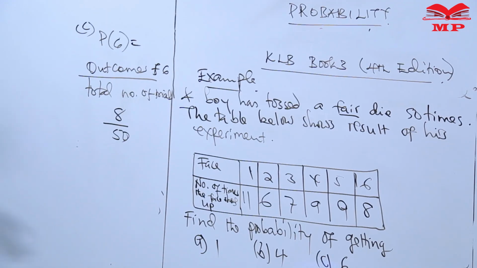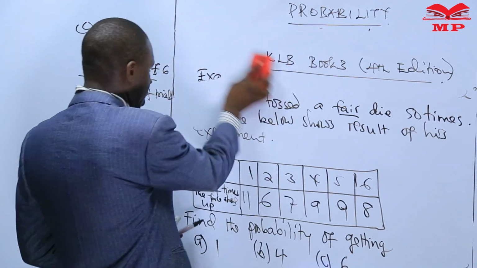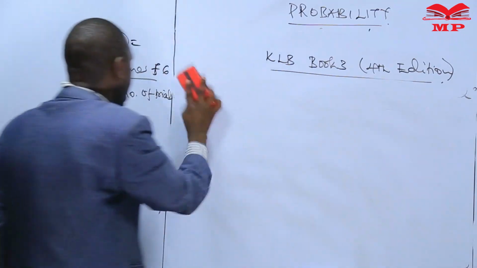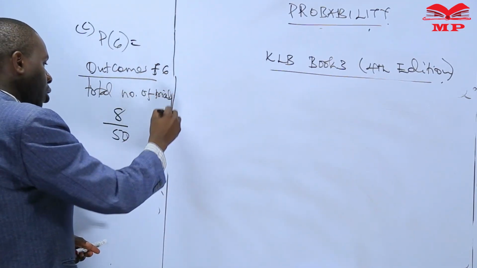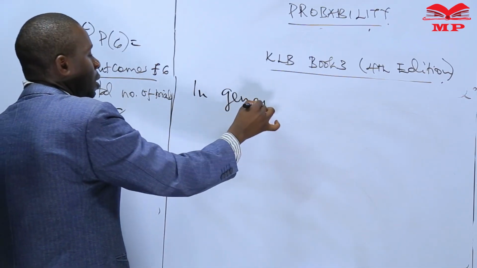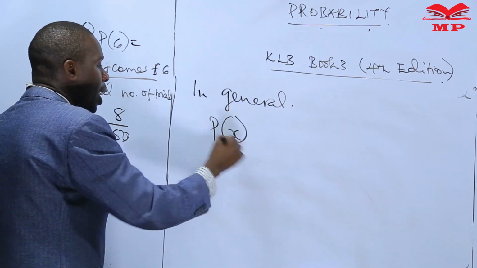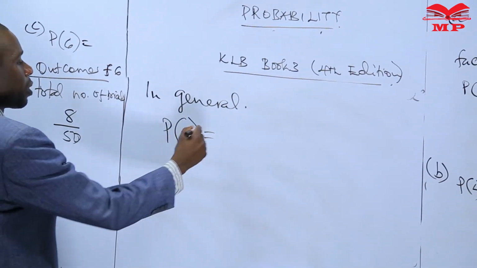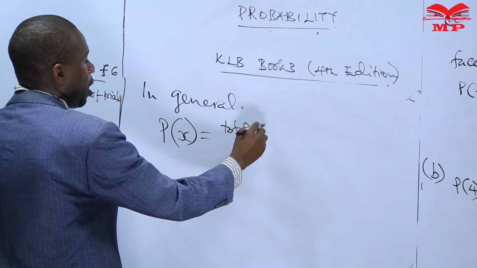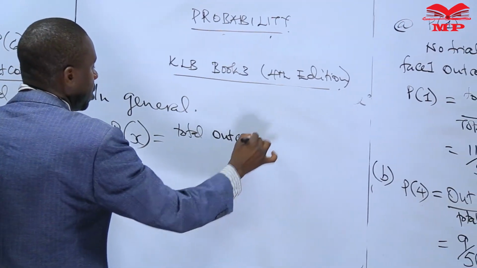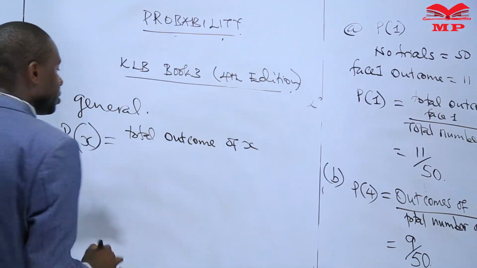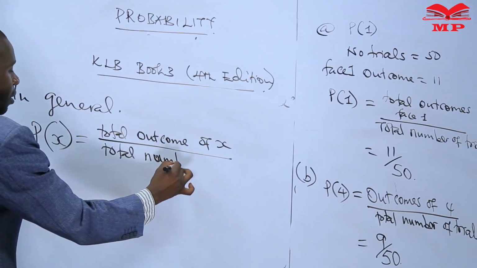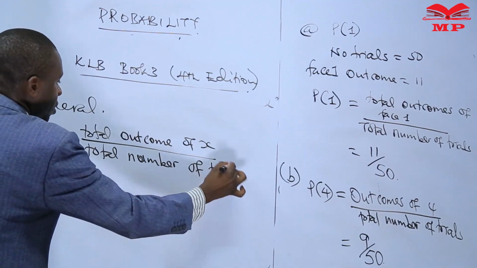So in general, we can conclude by saying that the probability of any event X is equal to the total outcome of X over the total number of trials.